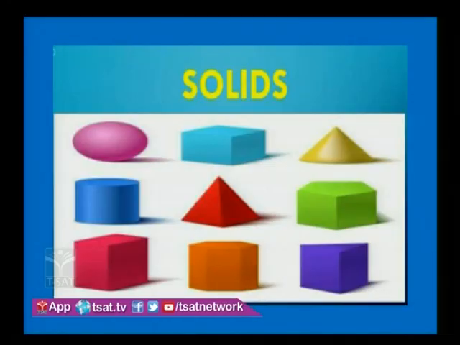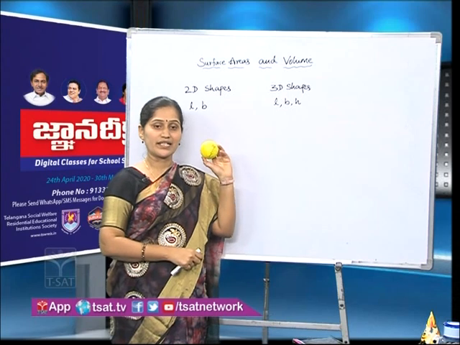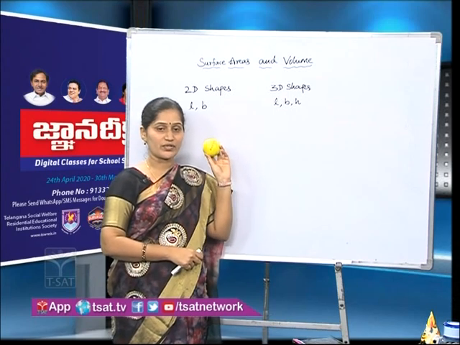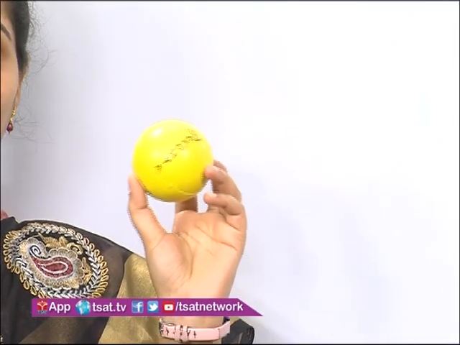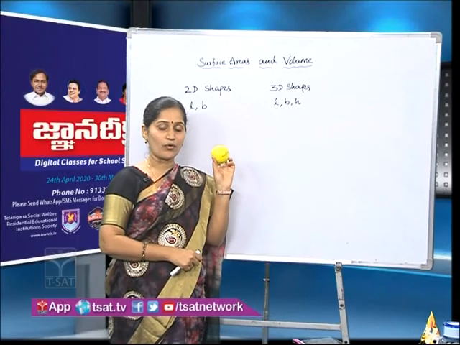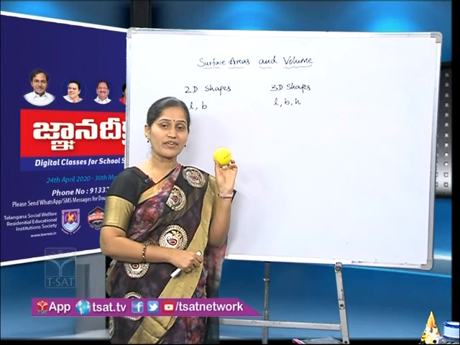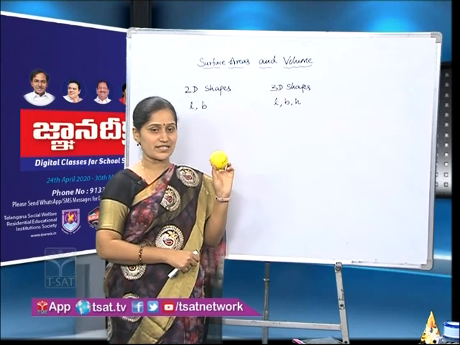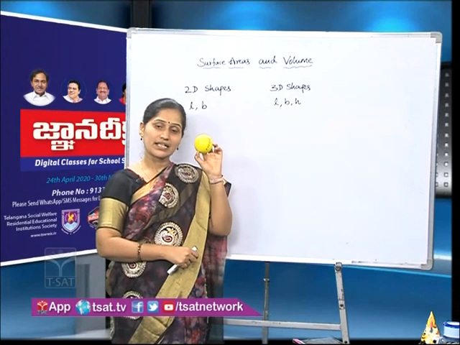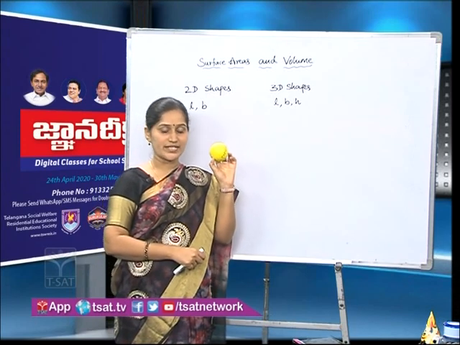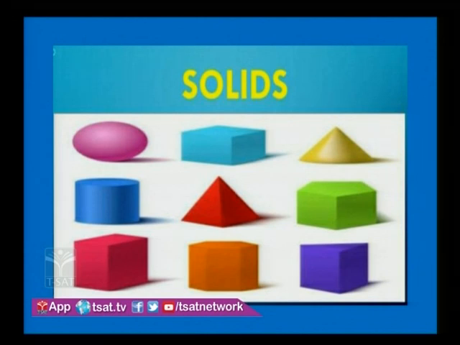And in our mathematical shapes, just now we have seen solids. In that you might have seen this ball shaped solid also, like a spherical shape. Now I am going to take only the objects with flat surfaces in the next slide. That means I am not considering these curved surface solids. Look at the next slide.